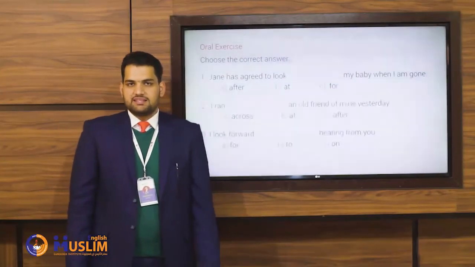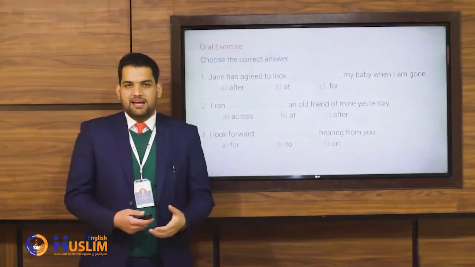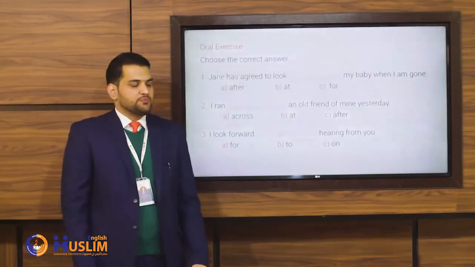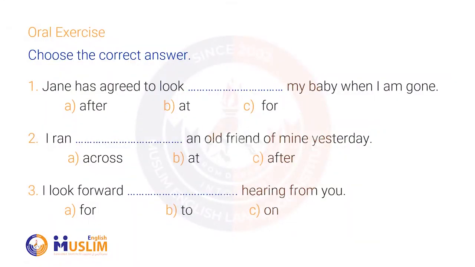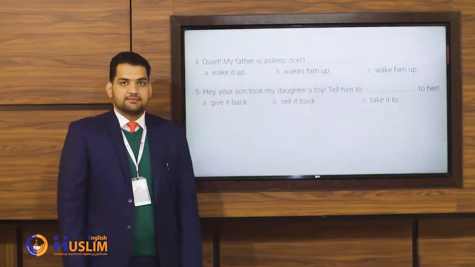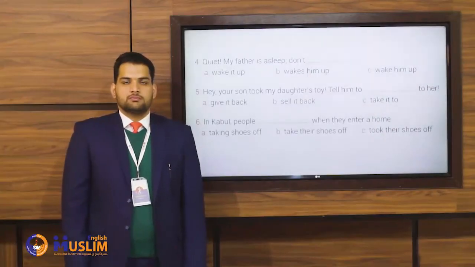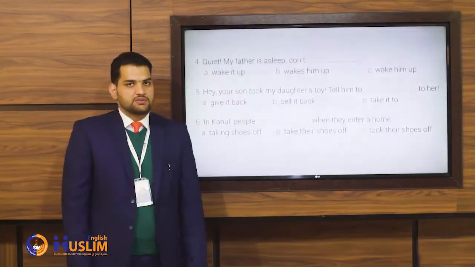Alright, so let me discuss the answers. Number 2. I ran across an old friend of mine yesterday. It means I met him accidentally. I look forward to hearing from you. So, here are the correct answers.